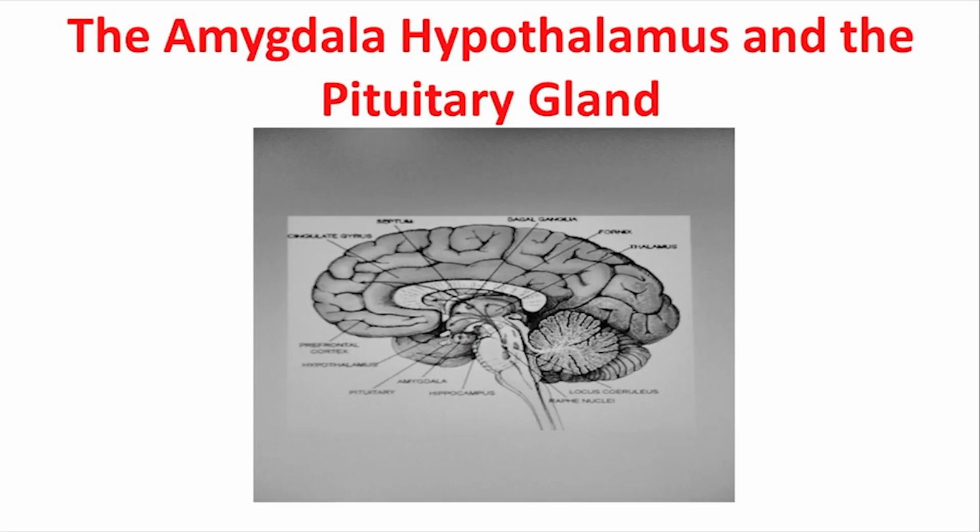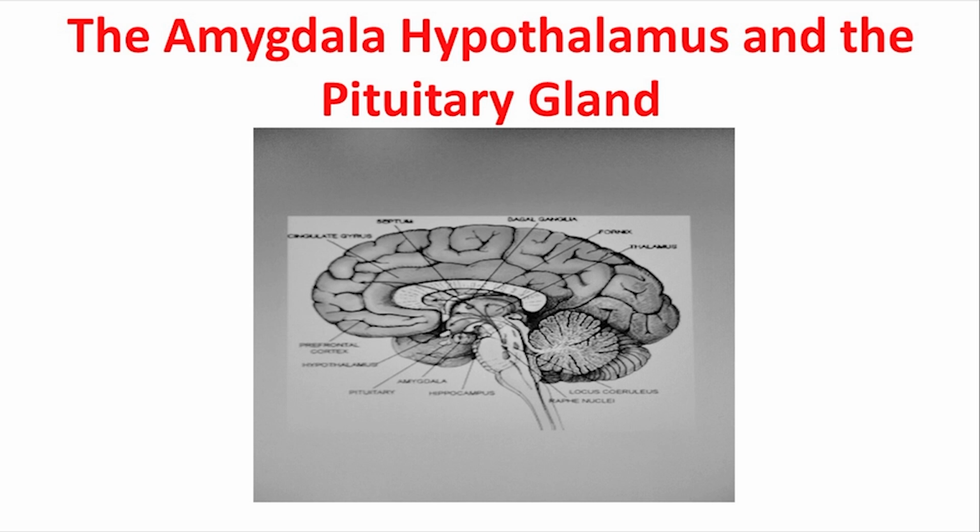So, in a little more detail, we can see the amygdala here, the pituitary gland which is located below, and the hypothalamus. And here we can also see several limbic structures, the hippocampus, the raphe nuclei, and the basal ganglia.